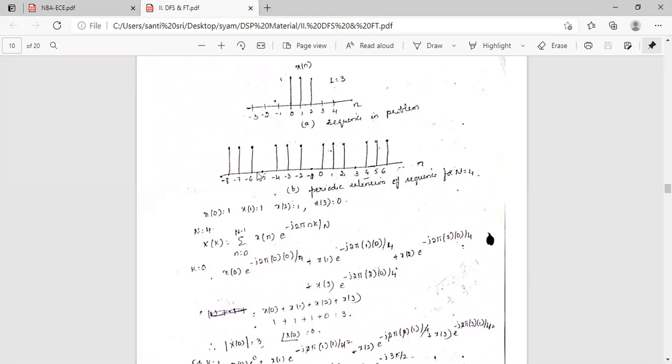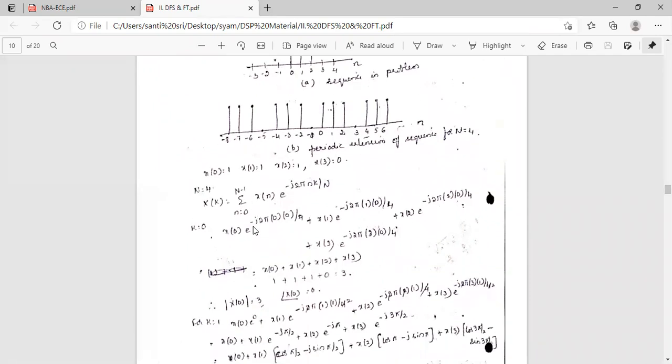So x of 0 equal to 1, x of 1 is 1, x of 2 is 1, x of 3 is 0. N is equal to 4, so x of k equals the sum from n is 0 to n minus 1 of x of n into e power minus j 2 pi n k by n. Substitute k equal to 0. Then n is 0 to n minus 1, that is 3, 0 to 3. Then we will get x of 0 equal to 3. Here the phase angle is also 0.